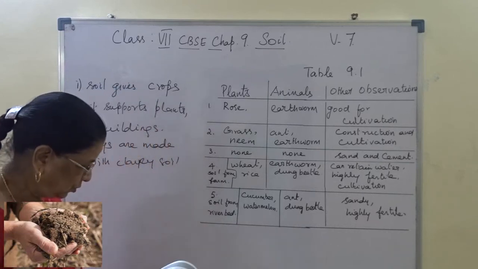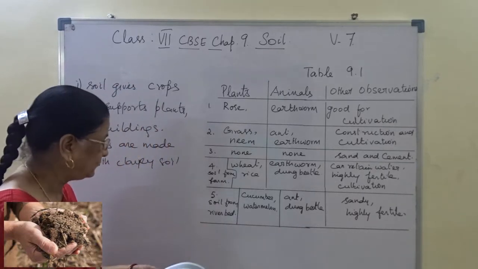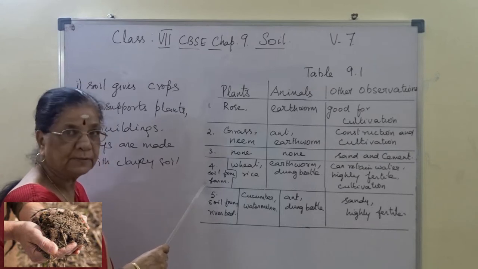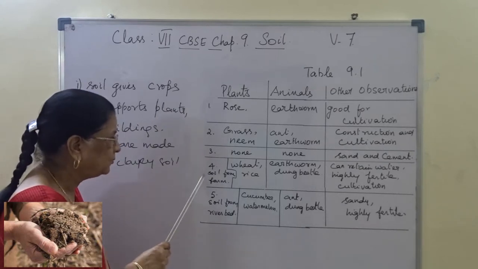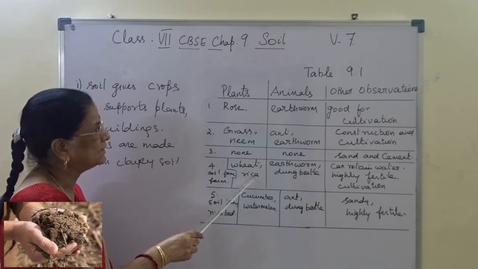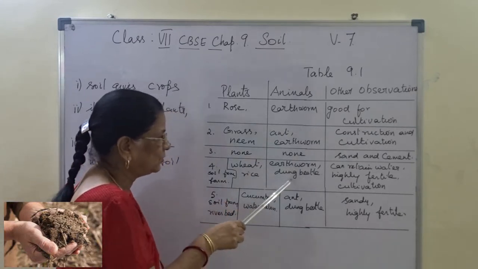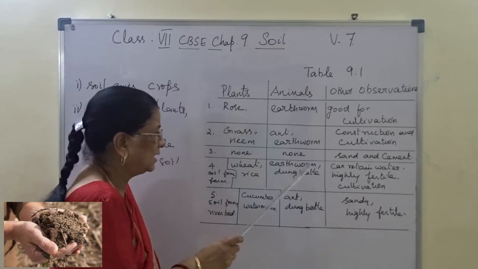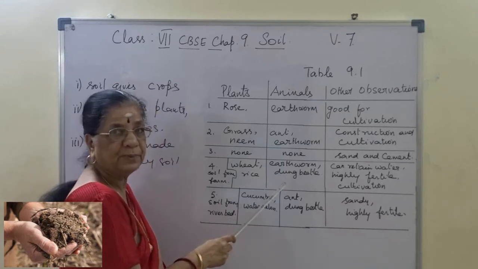Right? Then the fourth one, soil from farm. You have to fill up soil from farm. Plants are wheat and rice, animals are earthworm and dung beetle. So this is earthworm and dung beetle.